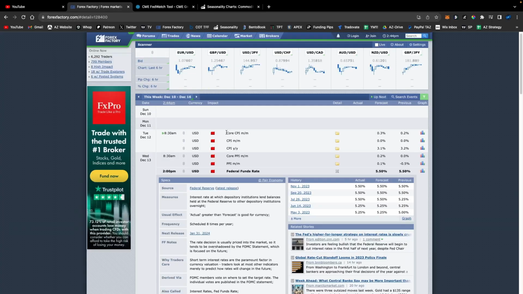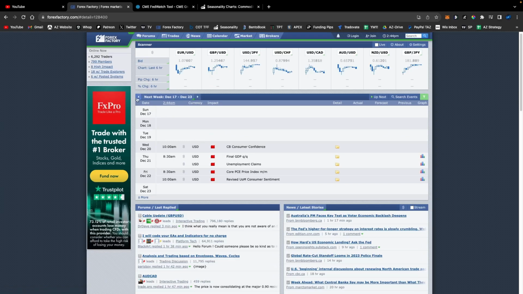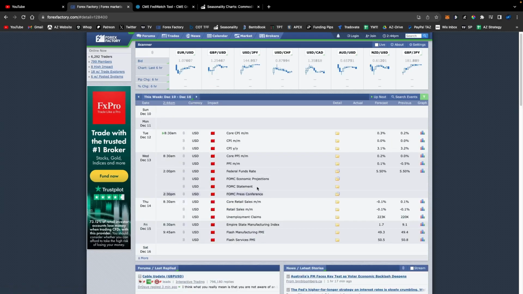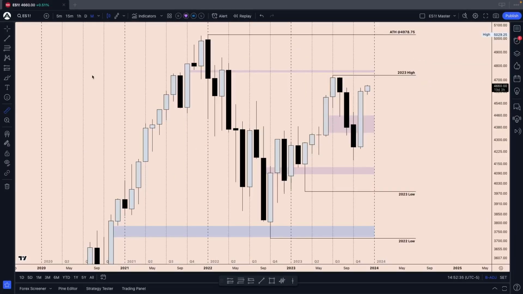And I think the CPI news week coupled with the FOMC statement, that is really going to be the driver that's going to make or break the potential 2023 yearly all-time high. But let's get into the TradingView chart right ahead. So now we're right on TradingView, looking at ES1 on the monthly time frame using contract adjustment.